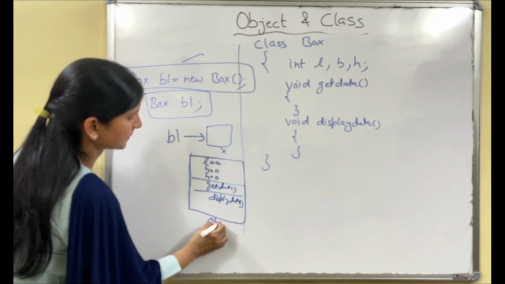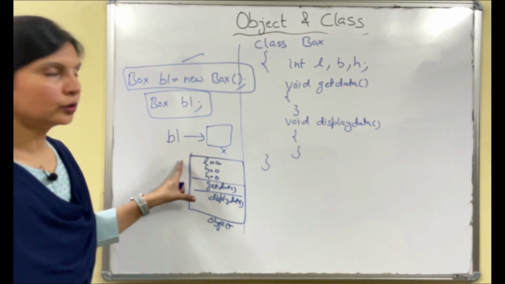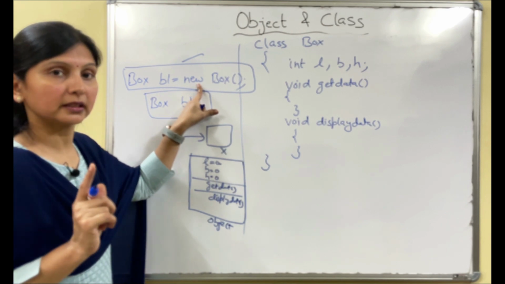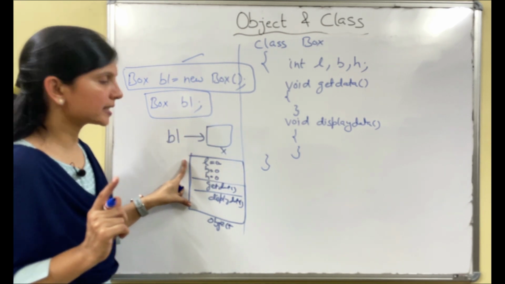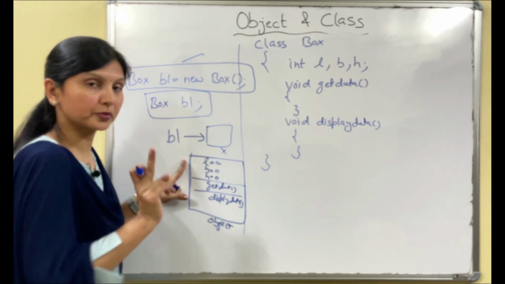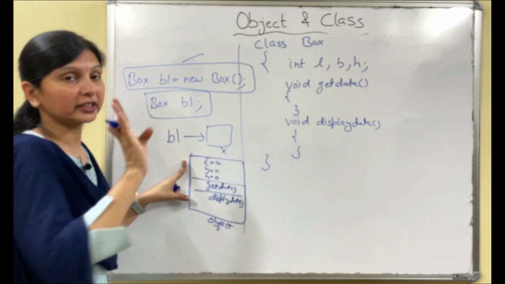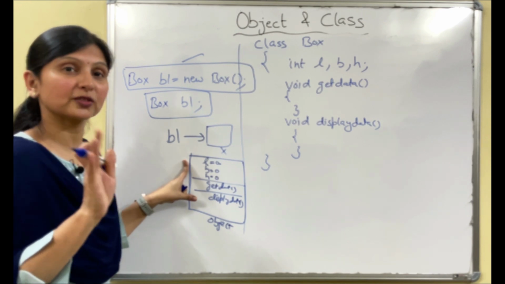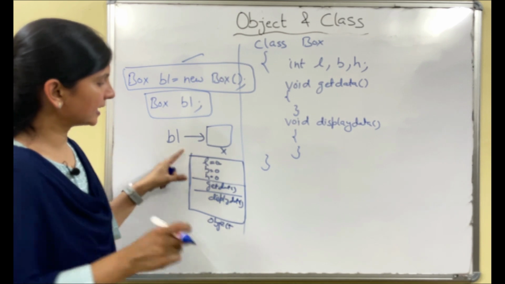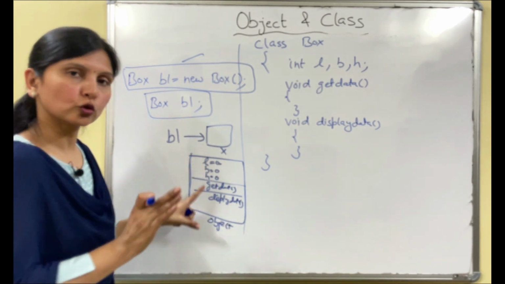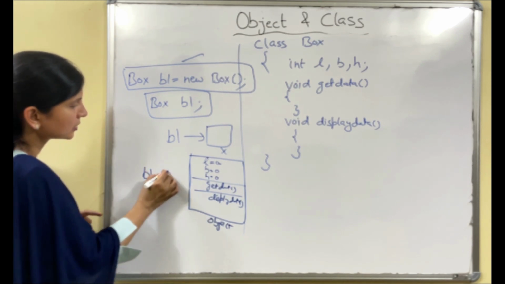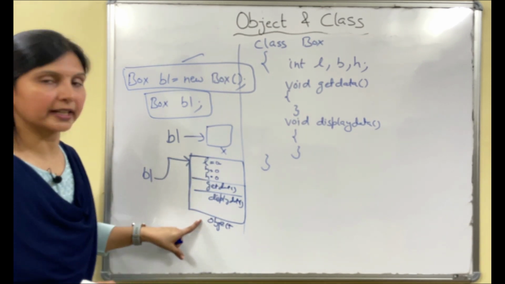So new operator, listen carefully, what does the new operator do? New operator allocates memory for the object of Box. So this is the object. Actually this is not the object. Don't get confused. Actually this is not the object, but we call it an object only. Actually what happens is, an object is created, memory is allocated to it, and b1 is a reference which is pointing to the object.